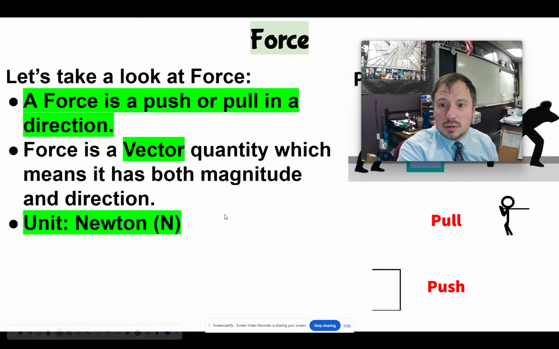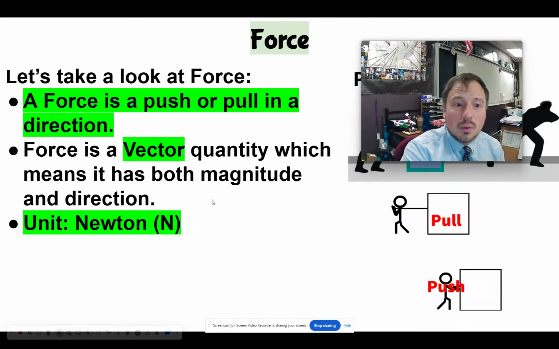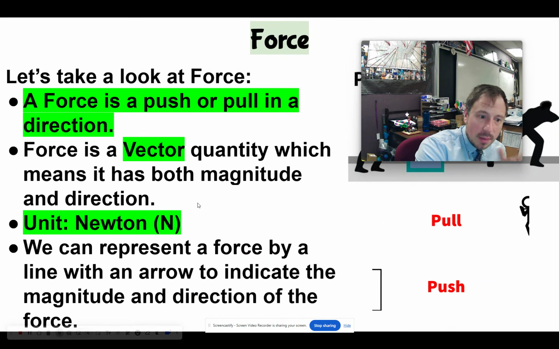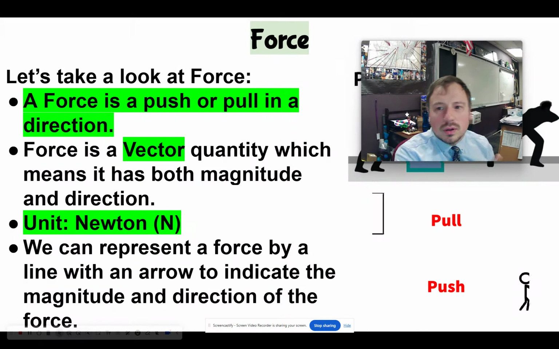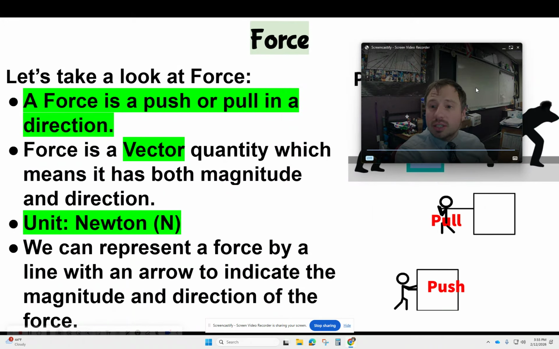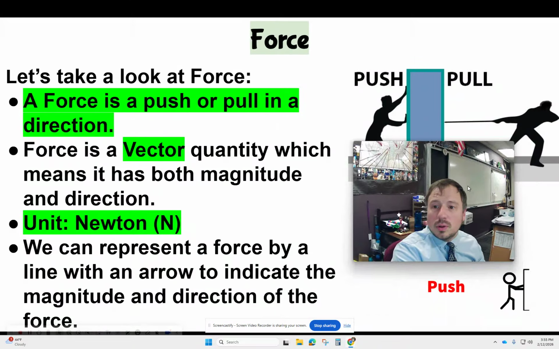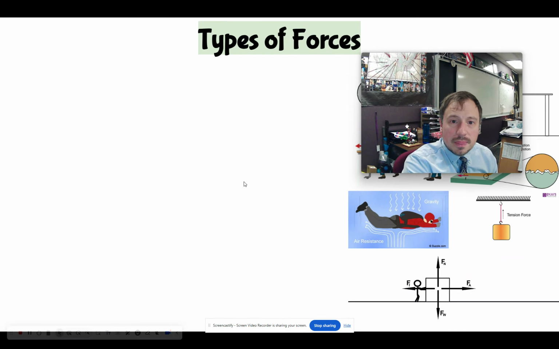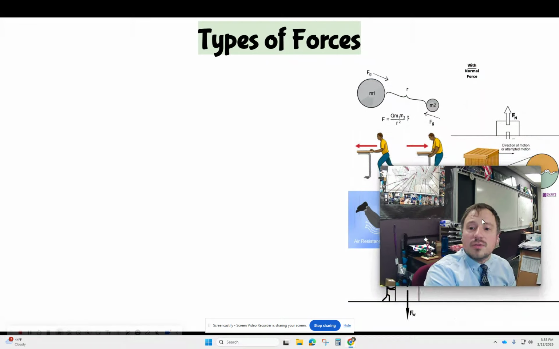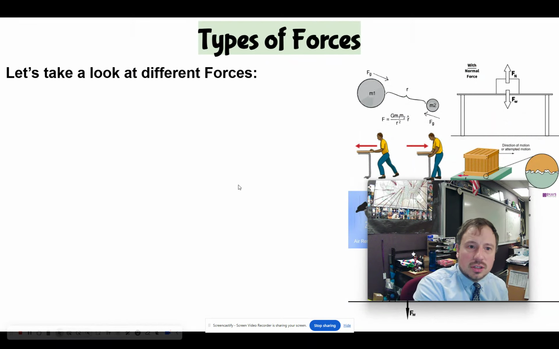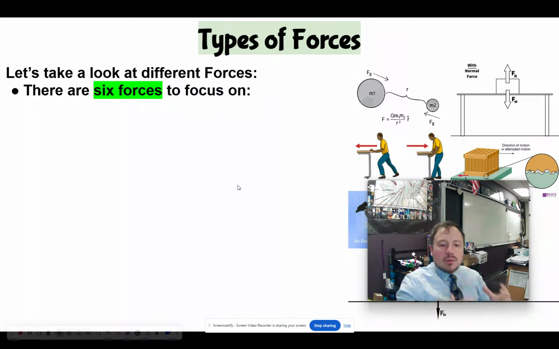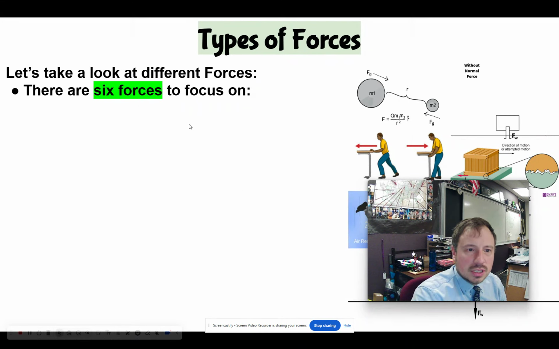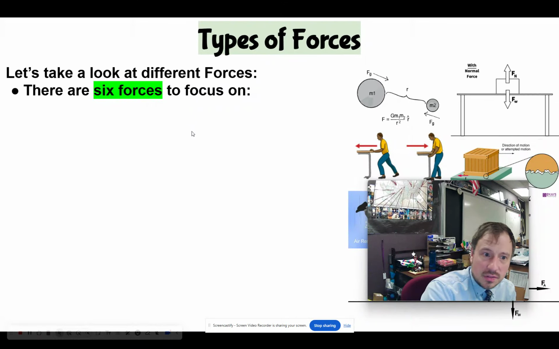Now the unit is Newton. We already learned about that with weight. We represent the force by a line with an arrow to indicate the magnitude and direction of the force. We'll get to that later. But real simple, a force is just a push or a pull in a given direction. Now, these are the types of forces that we're going to concern ourselves with. These aren't like the fundamental forces of the universe. These are just the macro level forces that we can divide forces into, and there's 6 of them.